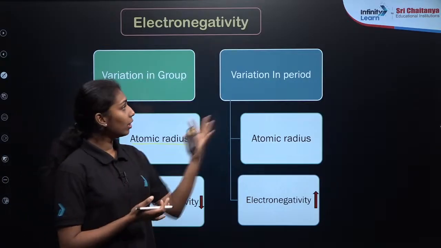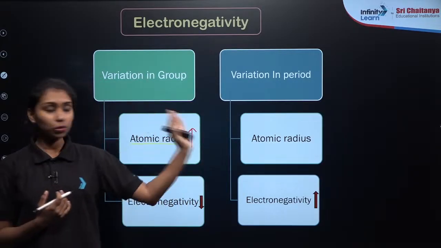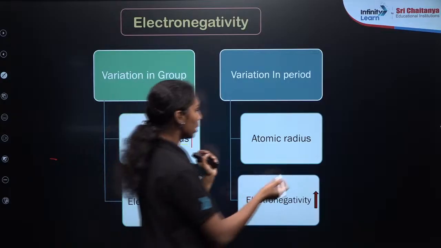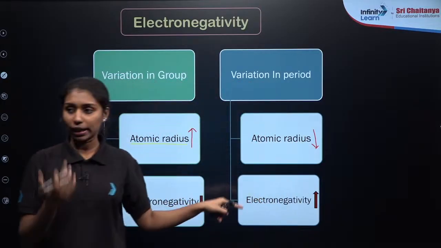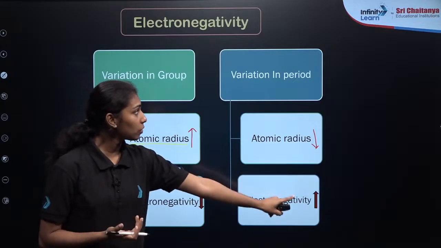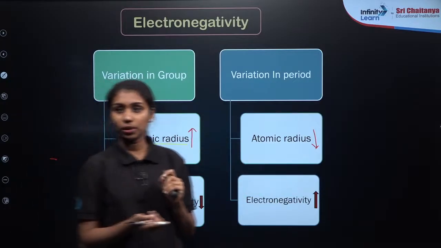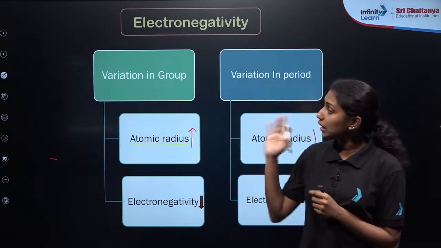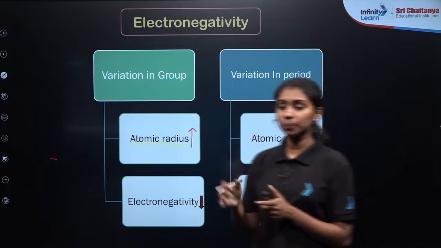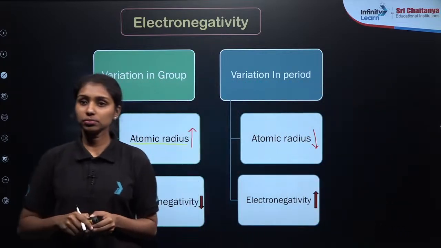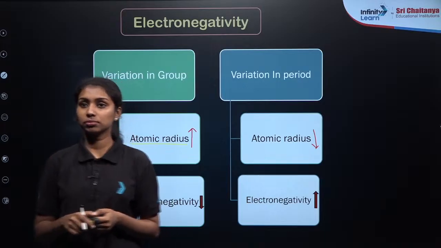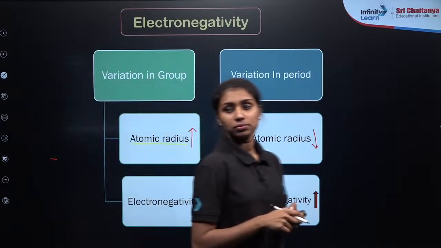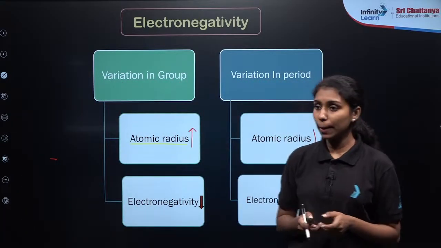Clear? Then what about the case of a period? If you move from left to right in a period, what happens to the atomic radii? It decreases, right? Since atomic radii are inversely proportional to electronegativity, electronegativity increases from left to right in a period. This is the general trend of electronegativity along a group as well as a period. Is there any doubt?